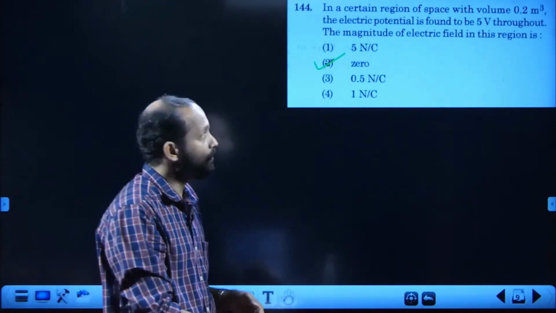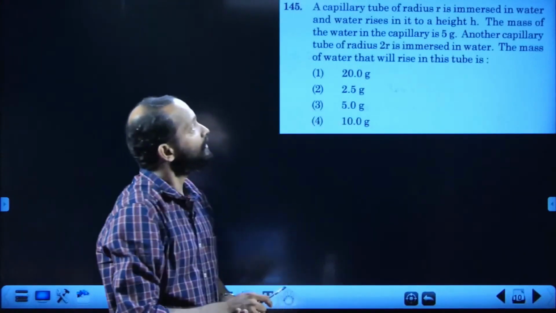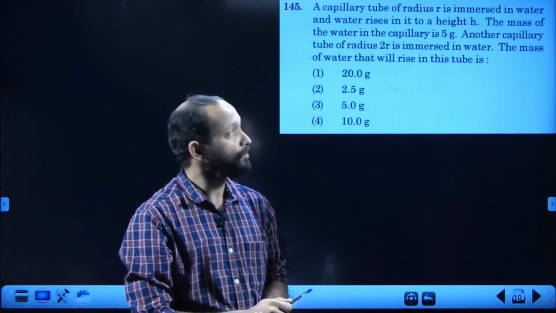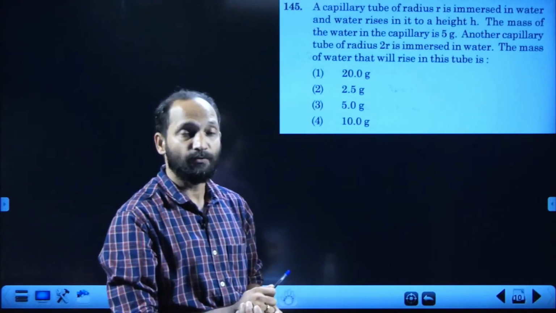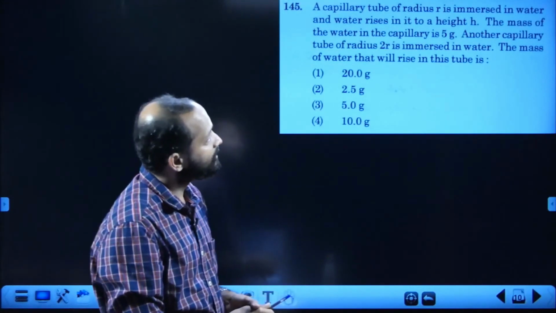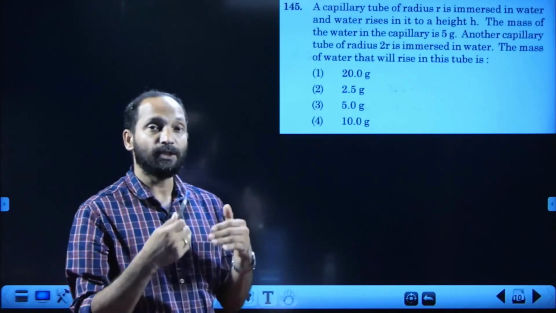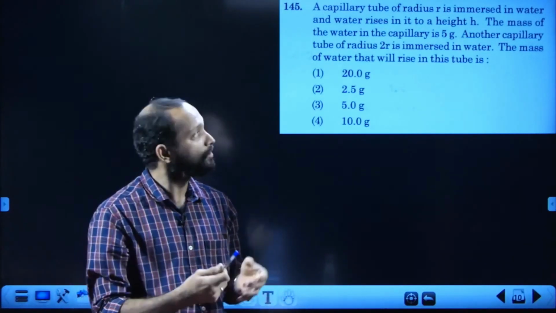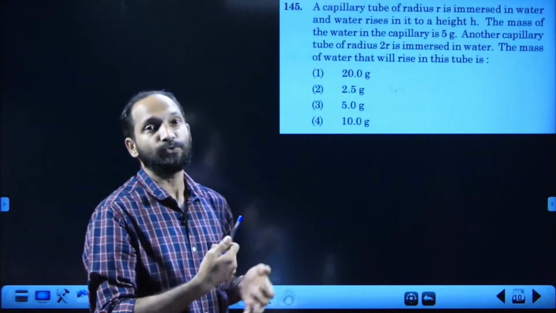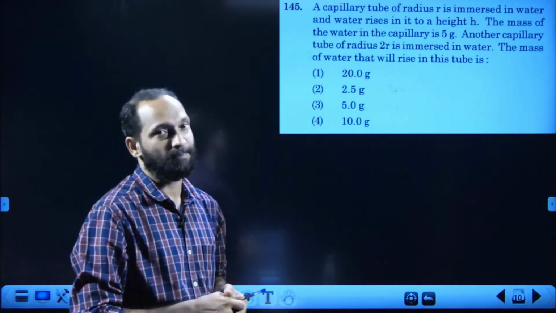Okay, that we have learned as one of the important electrostatic properties of a good conductor. Okay, next one, 145. Is that about capillarity, the concept of capillarity? Very simple and interesting one. Many times we have answered similar ones. The mass of water in a capillary is 5. The other capillary of twice the radius is used, what happens to the mass of water ascending through the capillary tube due to capillarity?